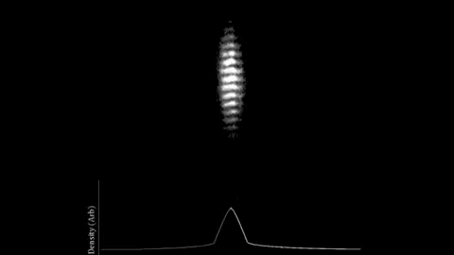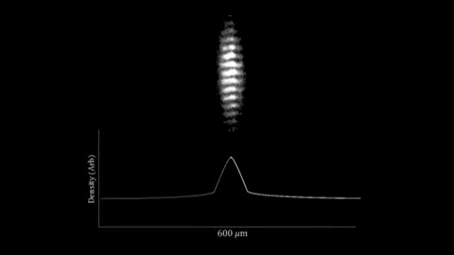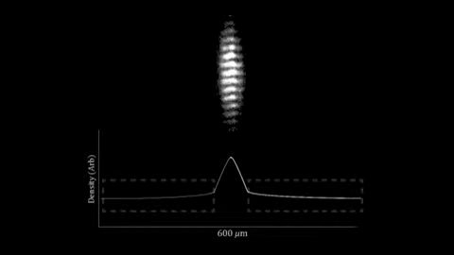To make measurements, we suddenly turn off the confinement and the disorder. The planes expand rapidly, overlapping and forming an interference pattern seen in absorption images. The visibility of these interference fringes tells us the phase coherence of our planes. Perpendicular to the interference pattern, we observe the momentum of the atoms and a two-component distribution, with the incoherent thermal atoms forming a broad background on which the coherent atoms sit peaked in the center.